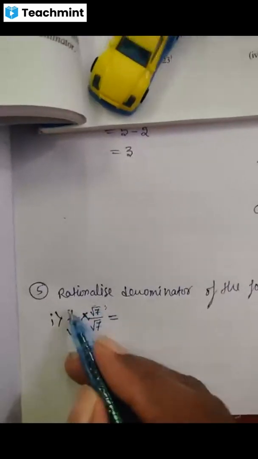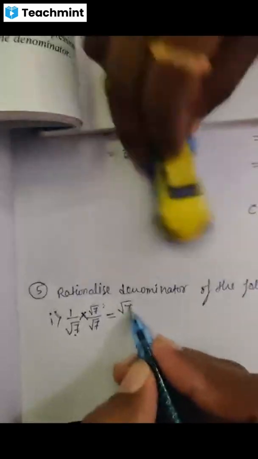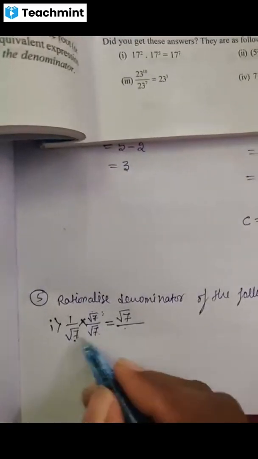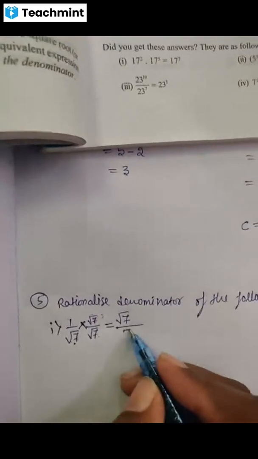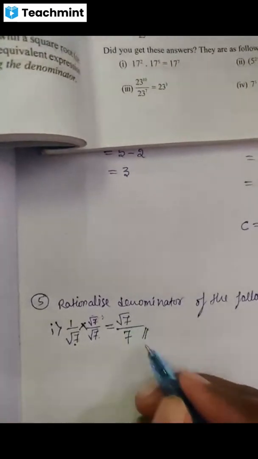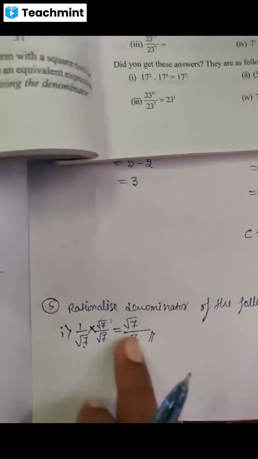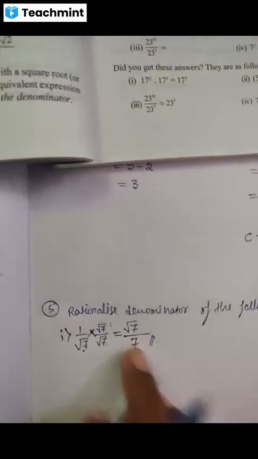Root 7 into 1 is root 7 divided by root 7 into root 7 is 7, or you may write root 49. 7 sevens are 49. Root 49 is again 7. So this is the rationalizing factor. So here denominator is rationalized, means denominator is purely a rational number. Okay, right. So second one, I will solve second one, and then after I will go for next concept.